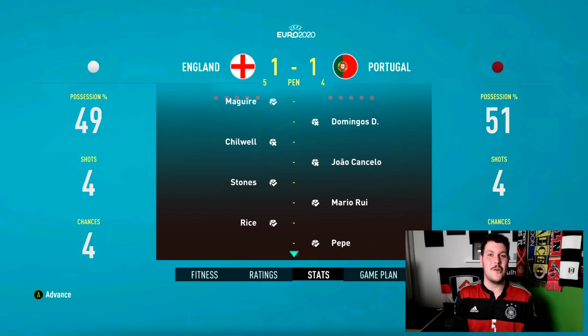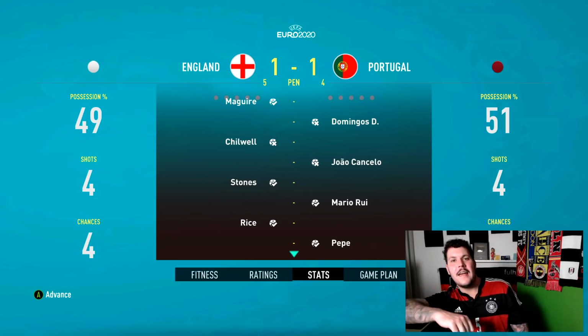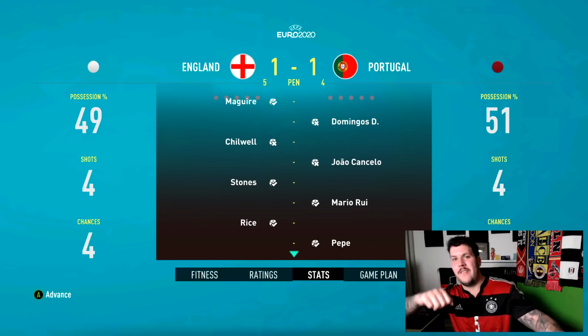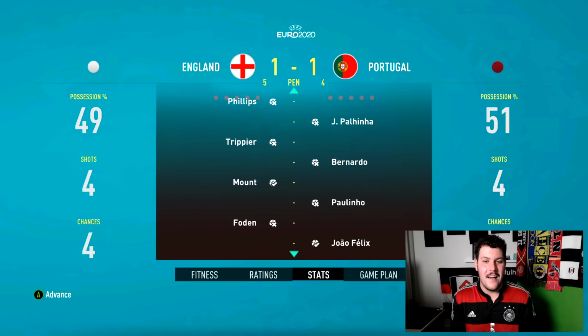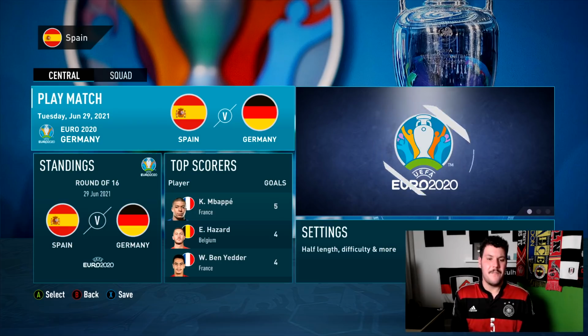I can just imagine him doing the same thing he did at the World Cup, where there was that famous meme where he's talking to the girls, leaning against the fence, just talking nonchalantly like he's blowing smoke up his own ass. But Harry Maguire, the winning penalty here against Portugal. It is the final game for the round of 16, however.